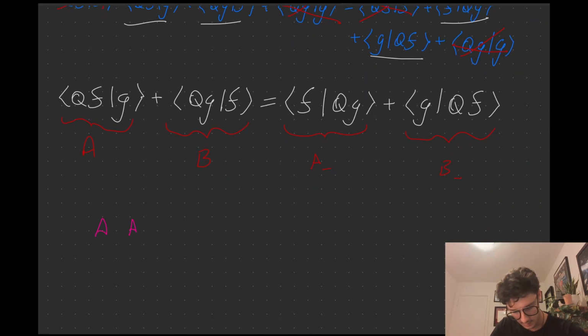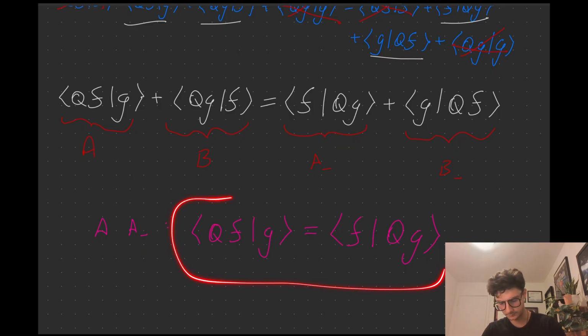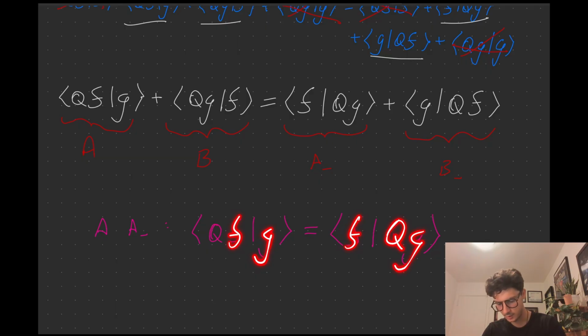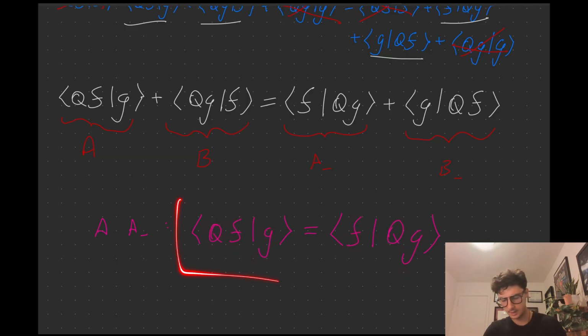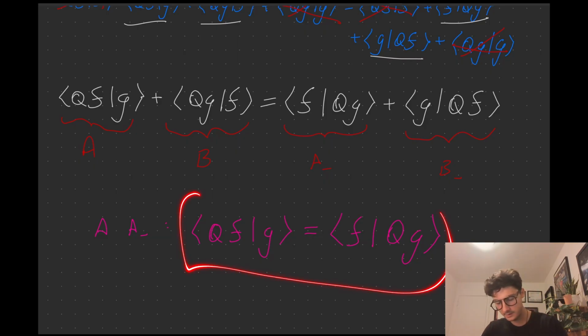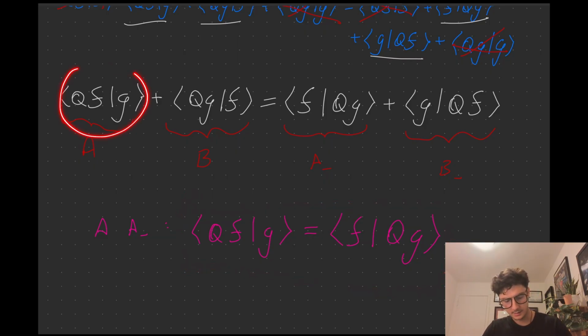And check out what it means if we show that these are equal. Let's check the A and A dash equation. What this equation is saying is QFG is equal to FQG, which is what we're trying to prove, right? Check this. We have two different functions, f and g, and we're taking the operator from one side and sliding it over to the other side. This is one thing we're trying to prove. If this is true, then this and this are the same. And the same thing here, except the g and f are switched. In this case, we have f and g, and in this case, we have g and f here.